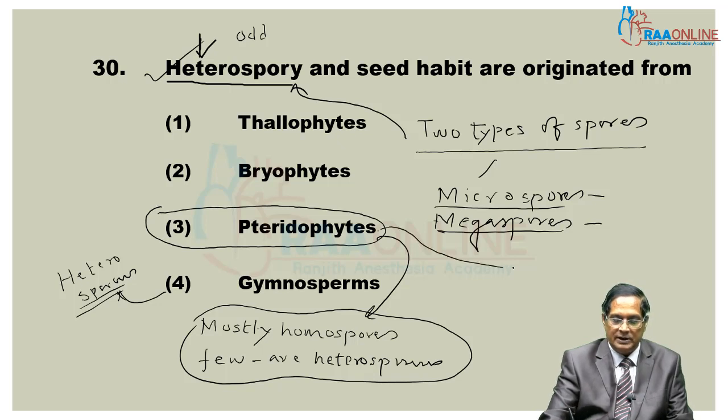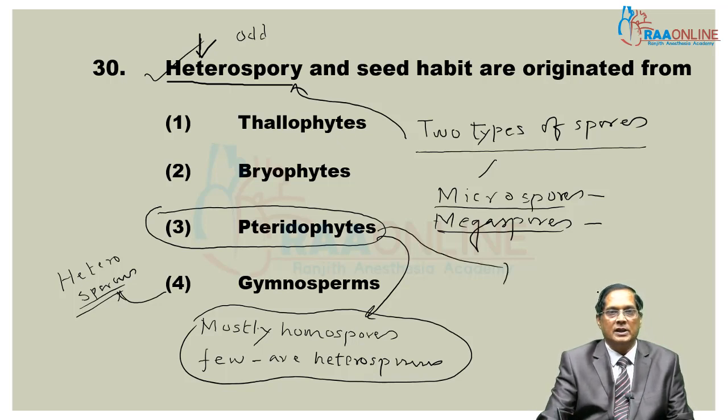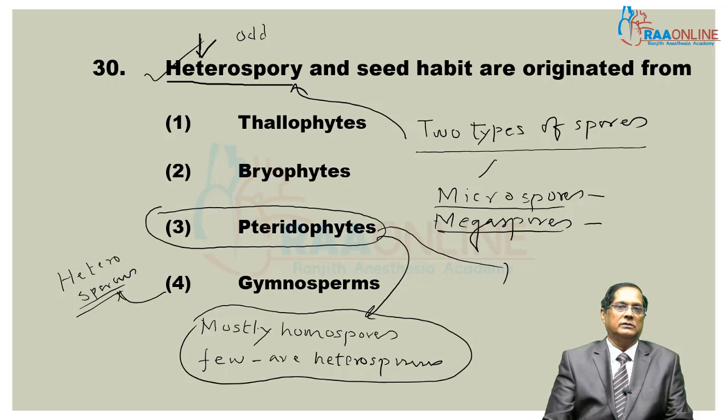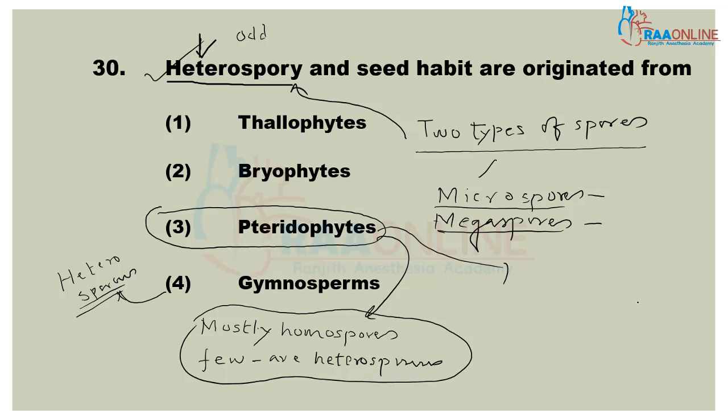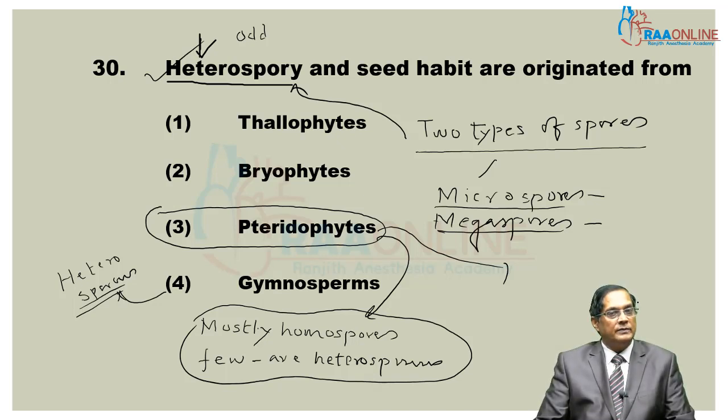Then seed habit. They do not form true seed, but a seed-like habit, that is, the female gametophyte is retained in the sporophyte for a longer duration. It is not fixed for variable periods. Within that gametophyte fertilization takes place, and the embryo is enclosed within the female gametophyte, which is another feature of seed.